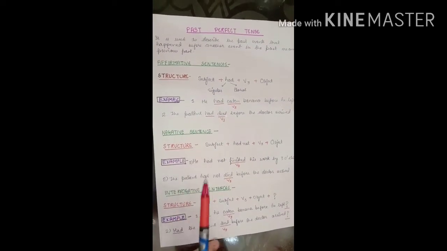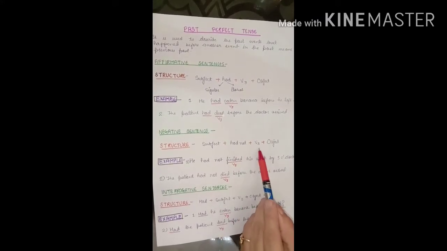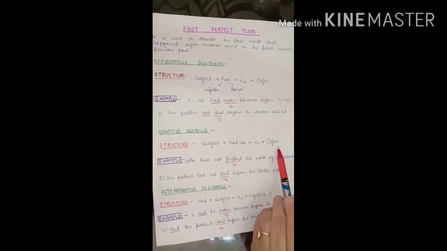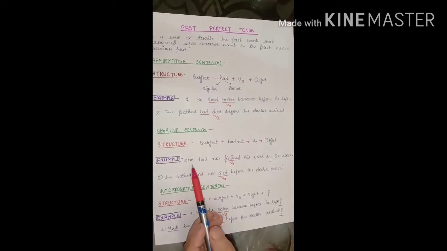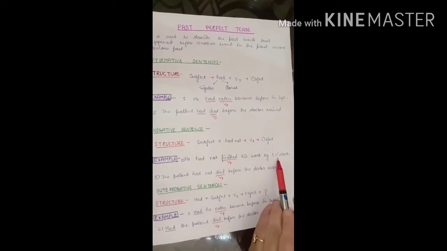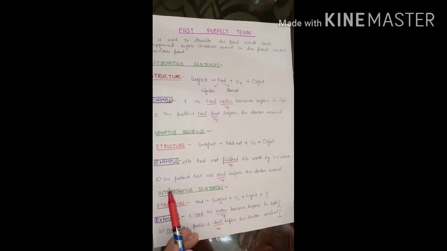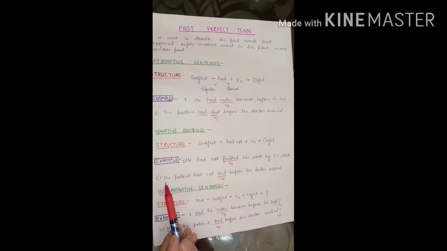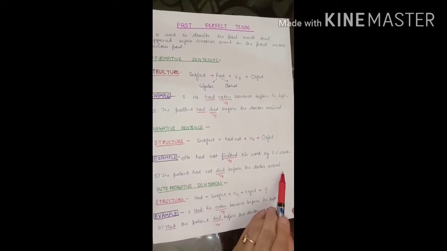Negative sentence. Structure will be subject, had not, third form of verb and object. Had will be used equally with singular as well as with plural. He had not finished his work by 3 o'clock. You can see had in third form. Next example, the patient had not died before the doctor arrived.